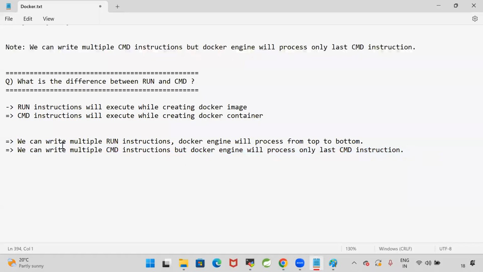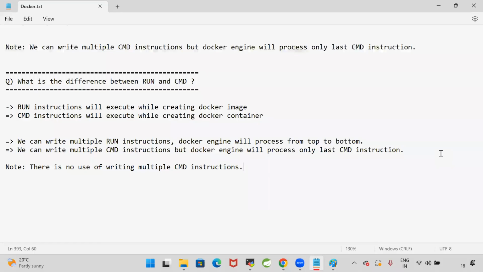Technically, you can write it, but there is no benefit of writing because it will process only the last CMD instruction.